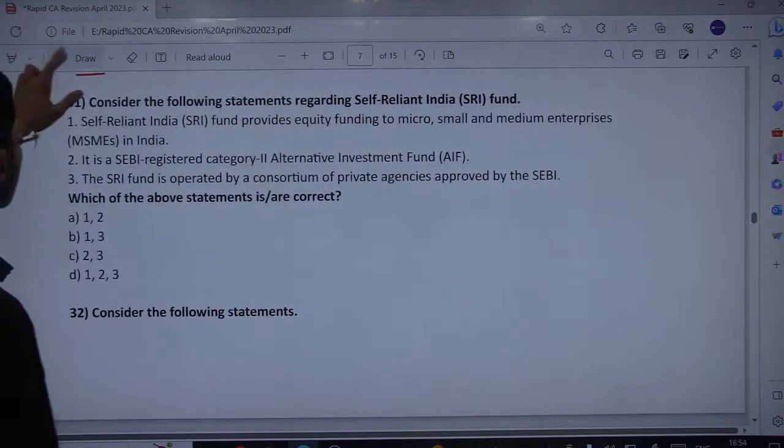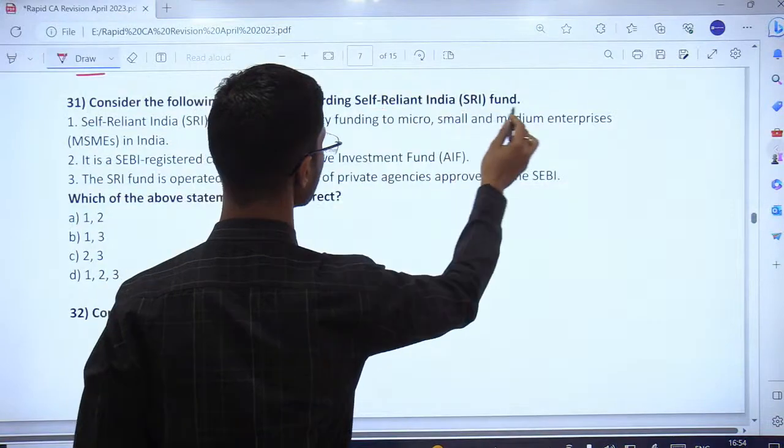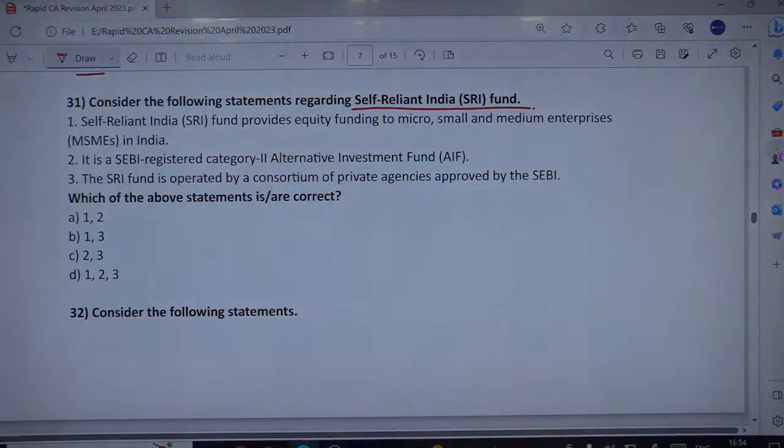Next is the Self-Reliant India Fund. The Self-Reliant India Fund provides equity funding to MSMEs in India. It is a SEBI registered category 2 alternative investment fund. The SRI fund is operated by a consortium of private agencies approved by SEBI. Okay, let us check it out.